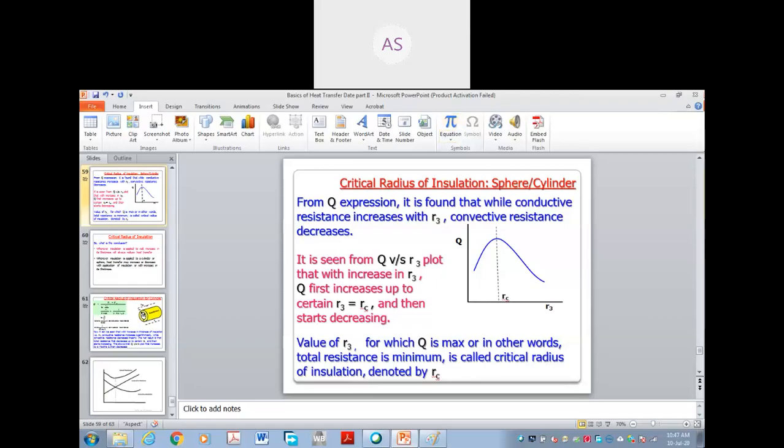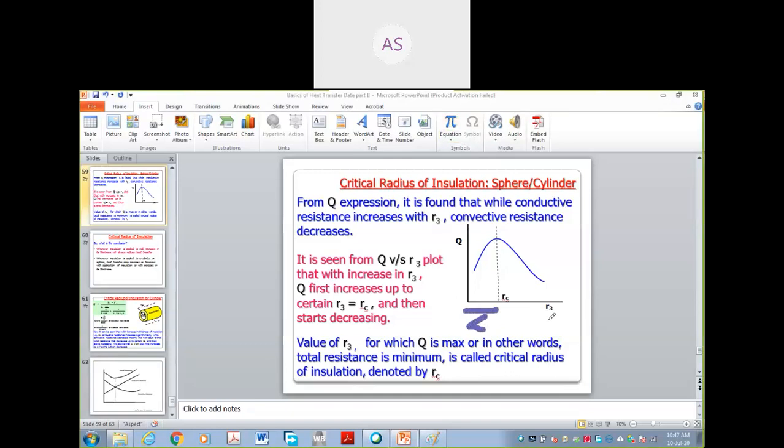Now see here, this graph experimentally shows that initially R3, the radius of insulation, is very small. This is RC, the critical radius, and this is R3, the radius of insulation. When R3 is less than RC, for any value you take from here to here, that will be less than RC.